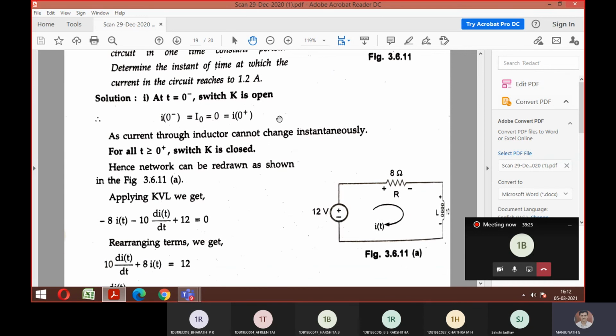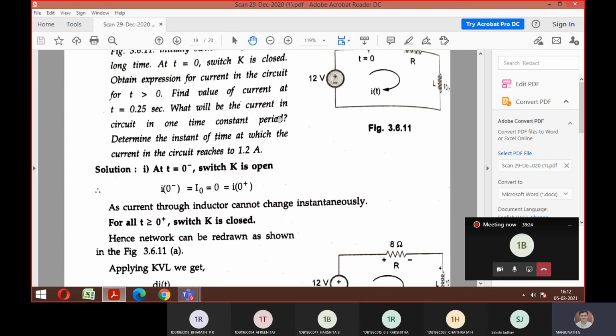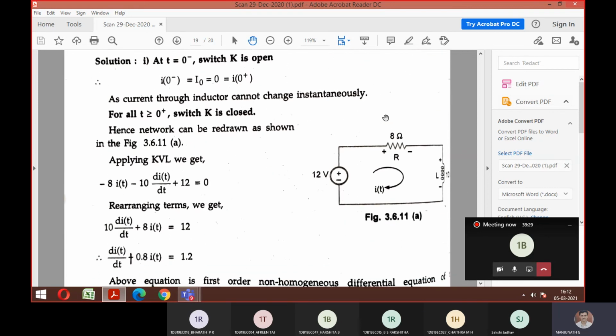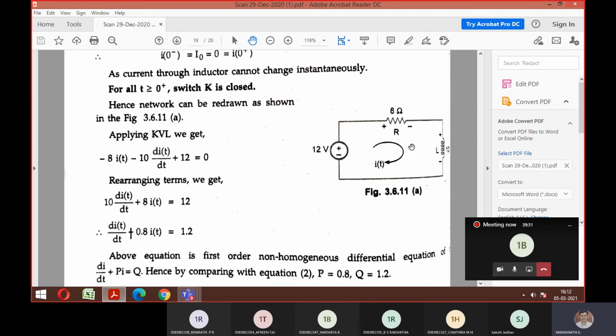Okay, let's move on. If the switch is open, there is no flow of current, so I can directly claim I is equal to 0. When the switch is closed, this is how the circuit looks. Correct or wrong? Yes, sir. So how we went through the procedure, just look at it now. Apply a mesh equation: minus 8 I of t minus 10 differentiation of I of t plus 12 equals 0.